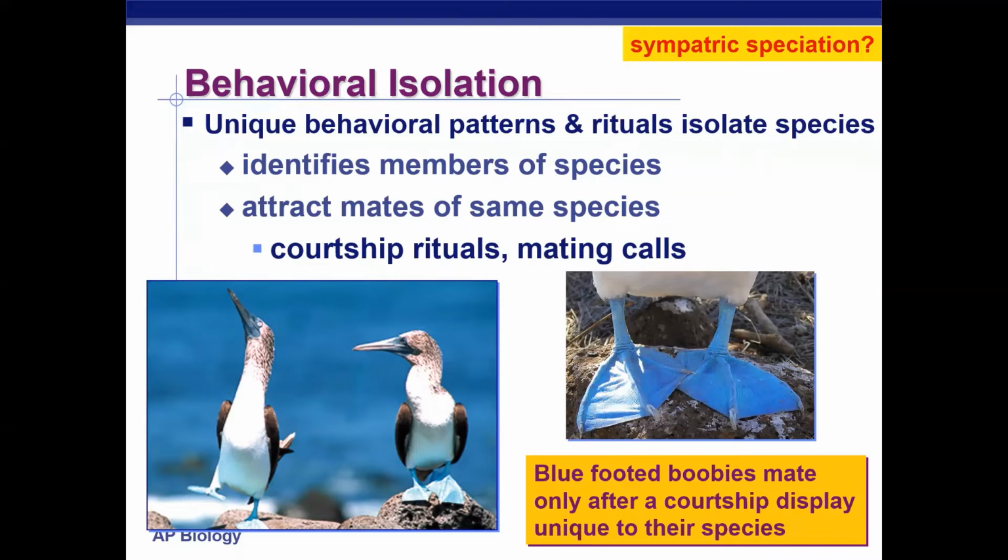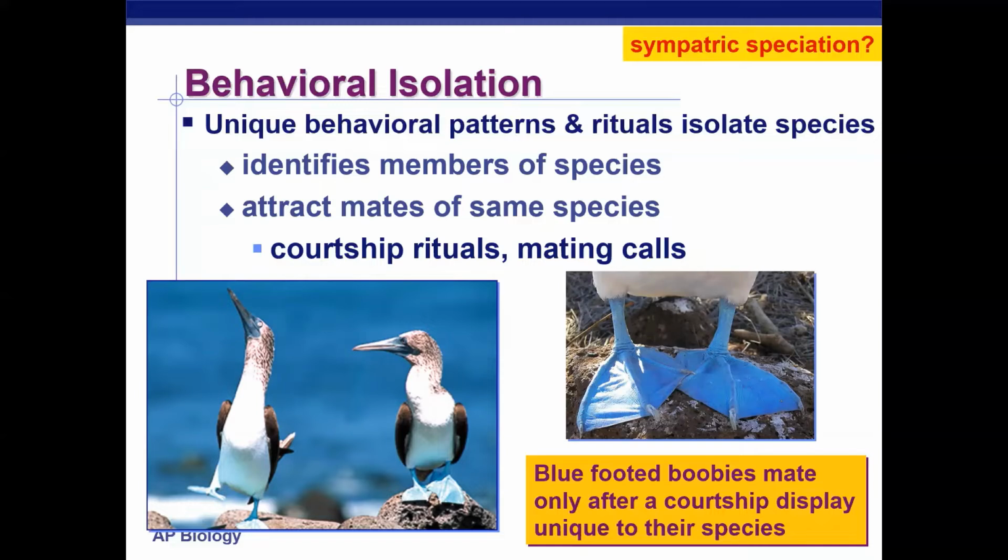For example, the blue-footed booby. Guys, what separates this bird species from others and keeps them from reproducing with other bird species is that they have a very unique mating ritual. The males have to do this kind of wobbly dance back and forth. They have to show off their strength by picking up rocks and sticks, show off their wingspan, and they do this cool little wobbly dance. And that's something unique to just the blue-footed boobies.